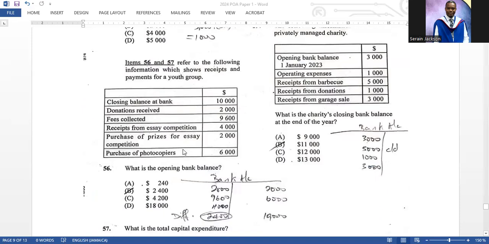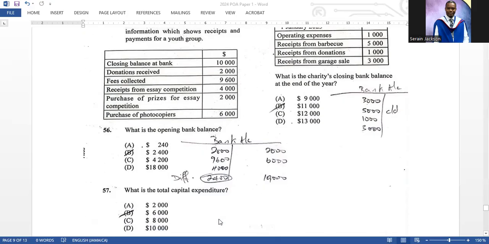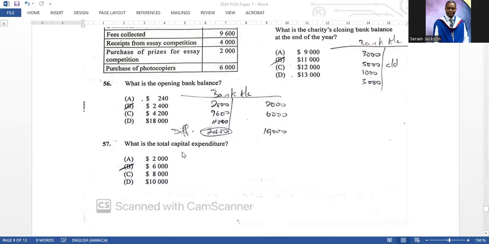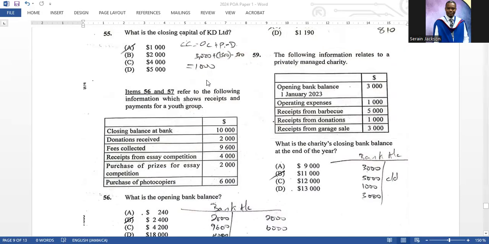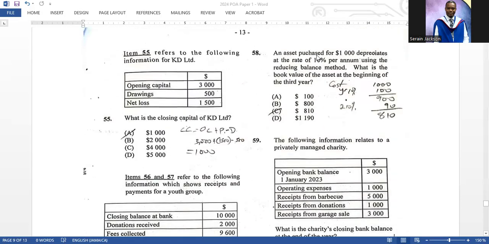Items 56 and 57 refer to the following information, which shows receipts and payments for our youth group. What is the opening bank balance? You may ask, sir, how would you do this? Well, I created my bank account, put the information on the different sides, and then balanced it off. So the difference is 2,400. B is the correct answer. What is the total capital expenditure? Capital expenditure is $6,000. The purchase of the photocopier is capital expenditure, because when I buy a fixed asset, that is capital expenditure.